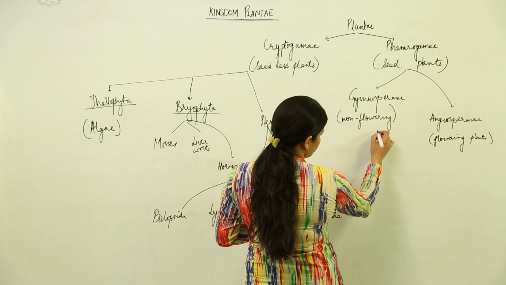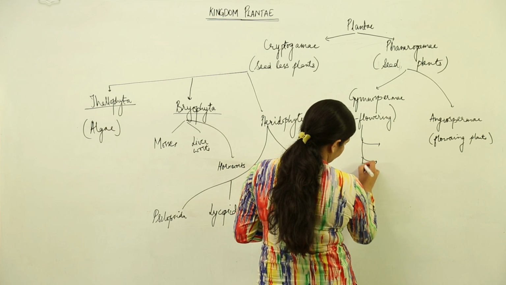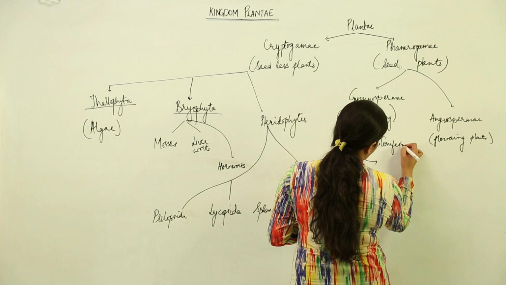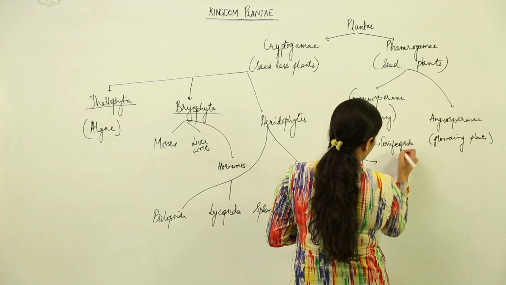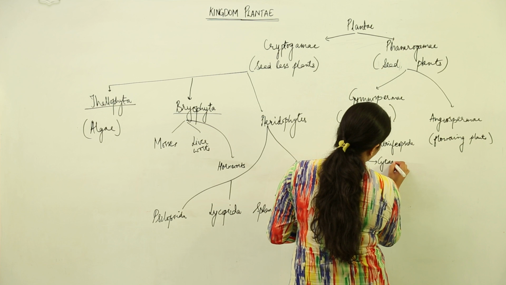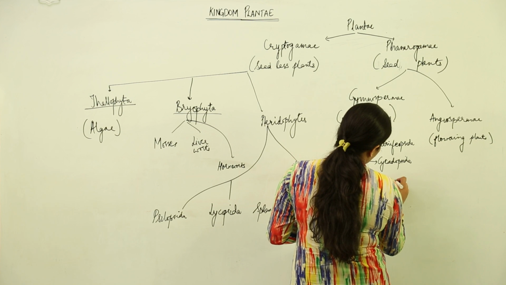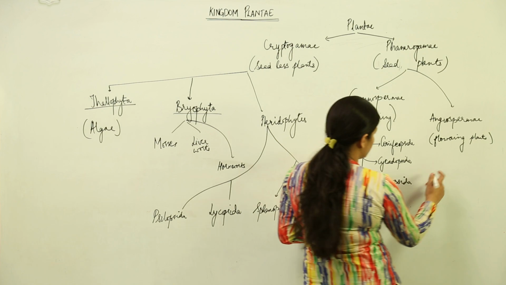Now when we talk about gymnosperms, there are three classes in gymnosperms as well. That is Coniferopsida. Alright. Then we have Cycadopsida. Then we have Gnetopsida, which has mostly living fossils in it.